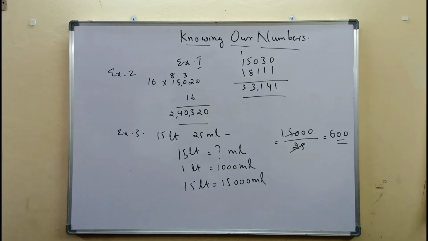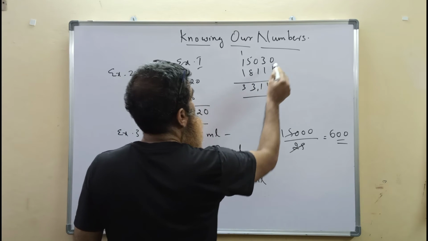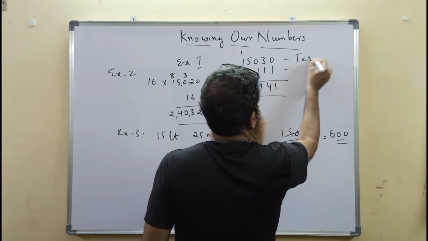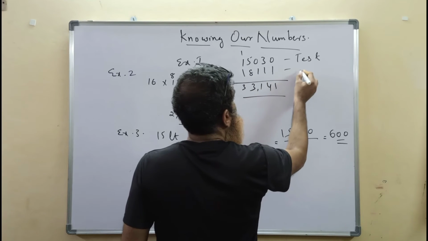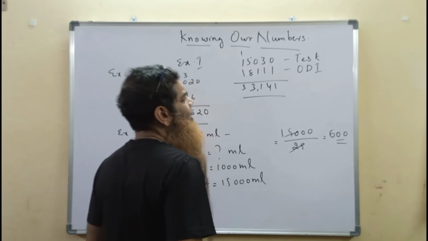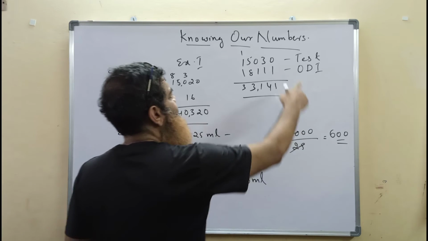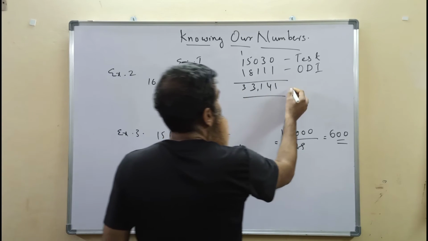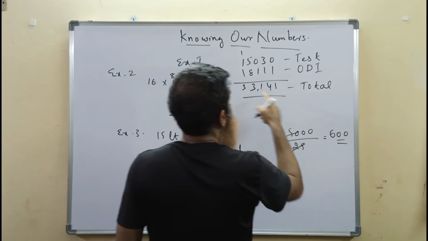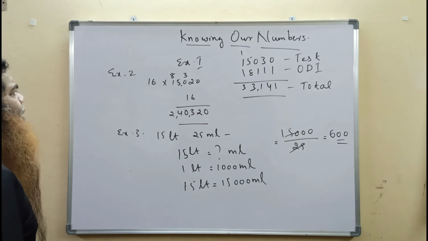Before that, I repeat. Example 1: Sachin Tendulkar, famous cricketer, scored 15,030 runs in Test cricket and 18,111 runs in ODI cricket, one day international cricket. Both are international, this is one day international, this is 5-day international. So totally how many runs did he score? In total, he scored 33,141 runs in international cricket.